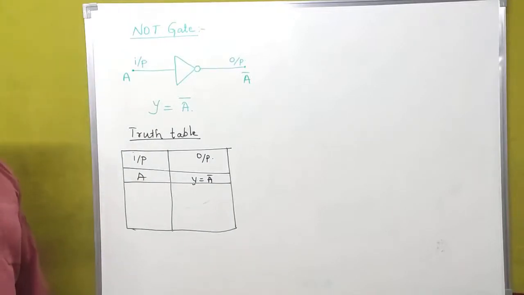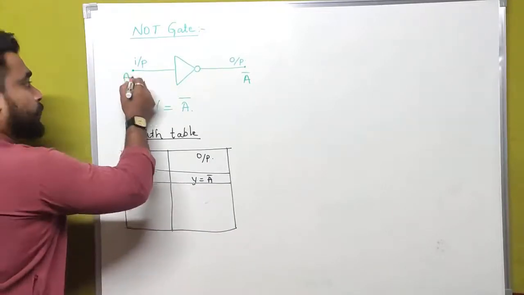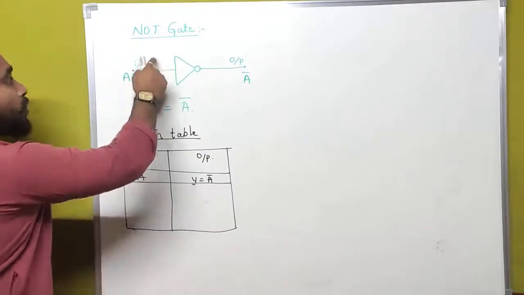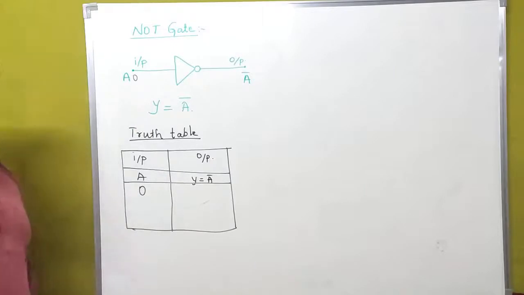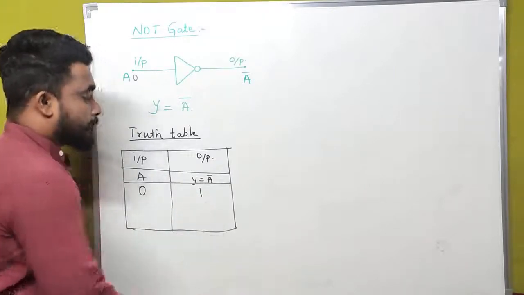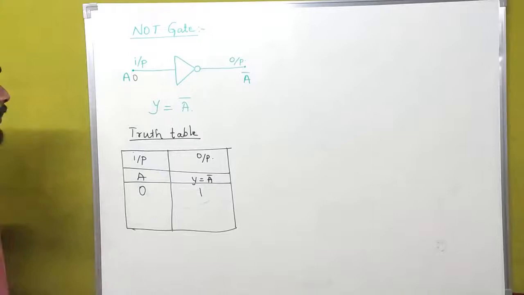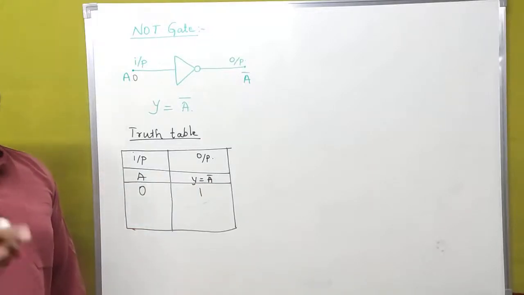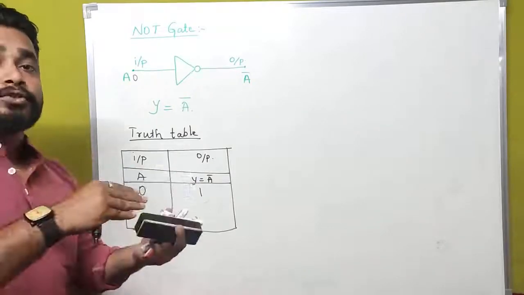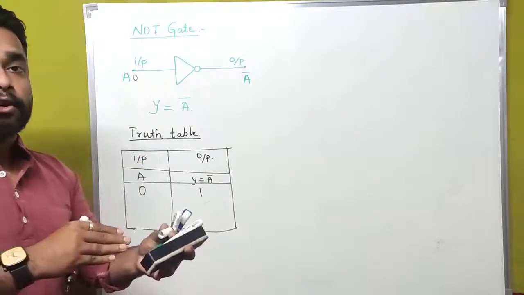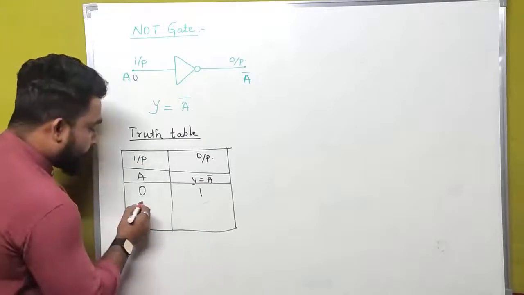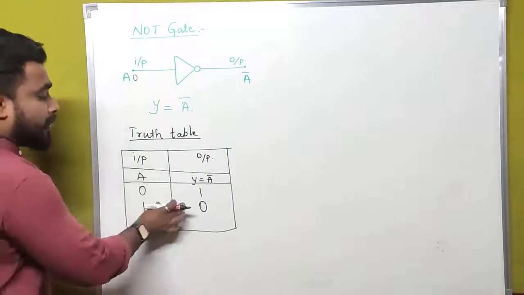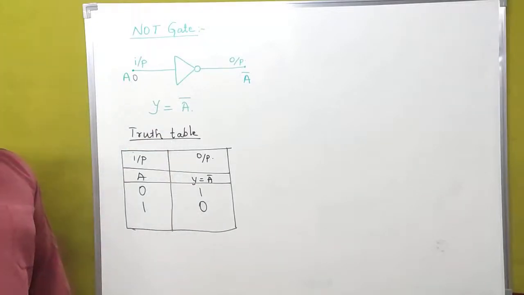What is the binary system? That is zeros and ones. If the input of a NOT gate is 0, then the output has to be 1, because it has to invert the signal. Here we have A and this is A bar. Bar means that the input has to be inverted. If the input is 0, then the output is 1. If the input is 1, then the output is 0. Actually, this is the truth table for a NOT gate.